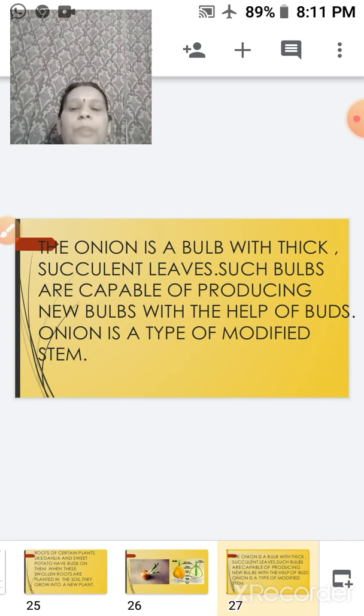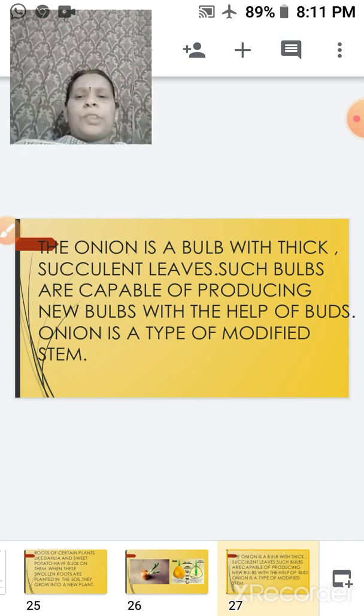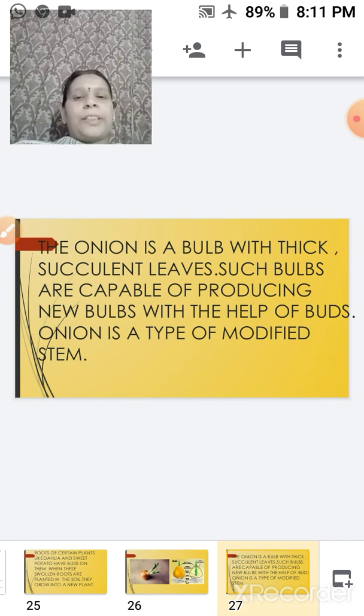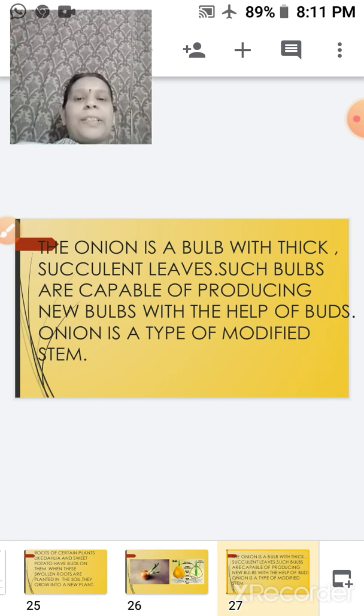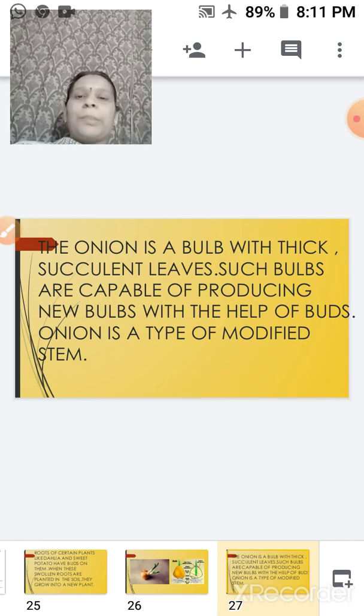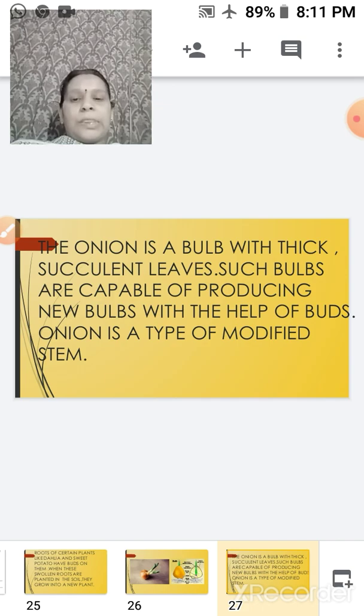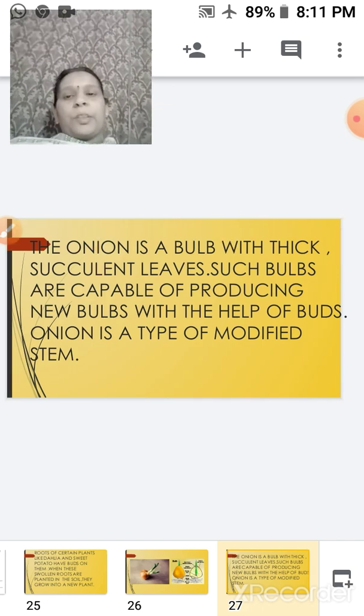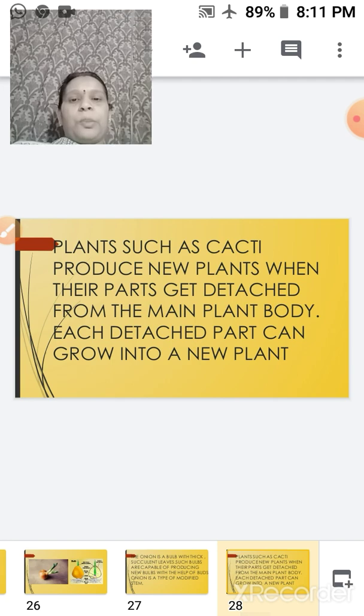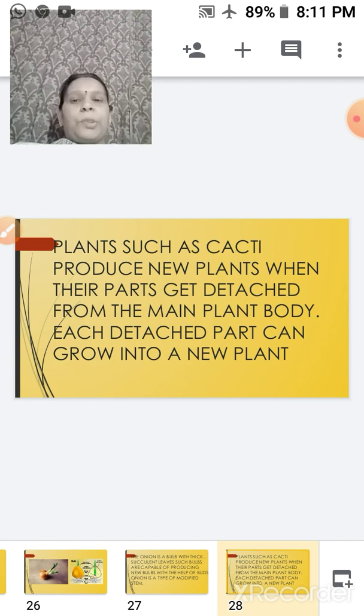An onion is a type of modified stem. This is all you have studied in your lower standard also: modified stem, bulb, that means the different types of vegetative propagation you have already studied, but here we are talking of them in detail. This onion is not there in your book, but I am just referring to it so that it is clear to you, because it is also considered to be a modified stem.